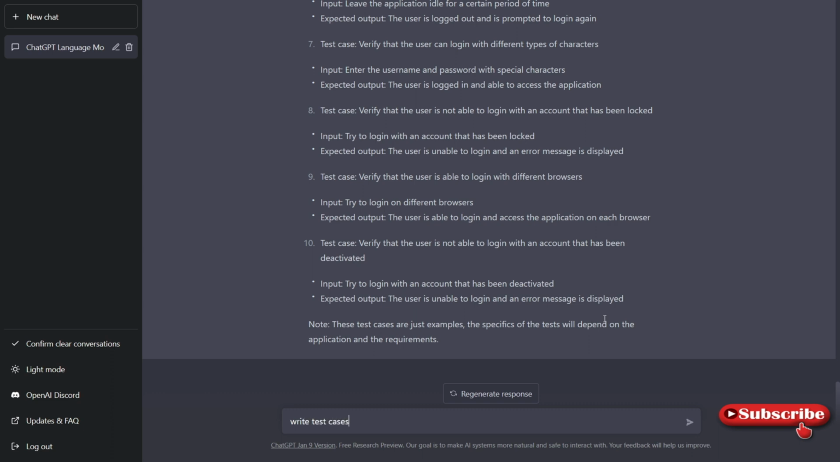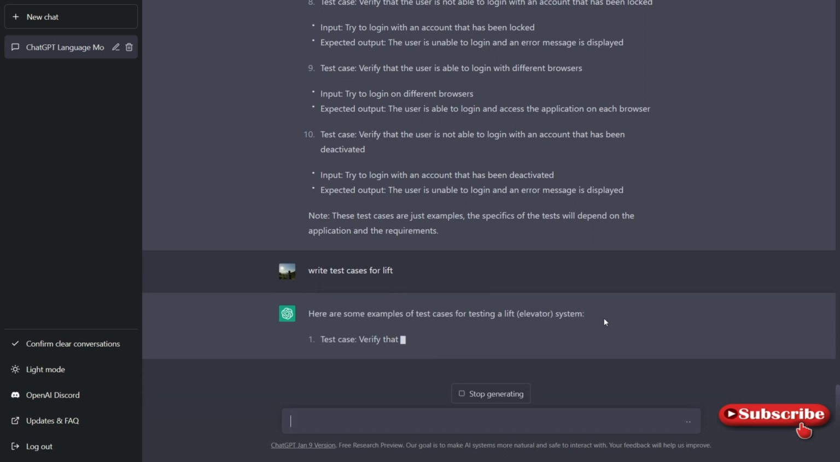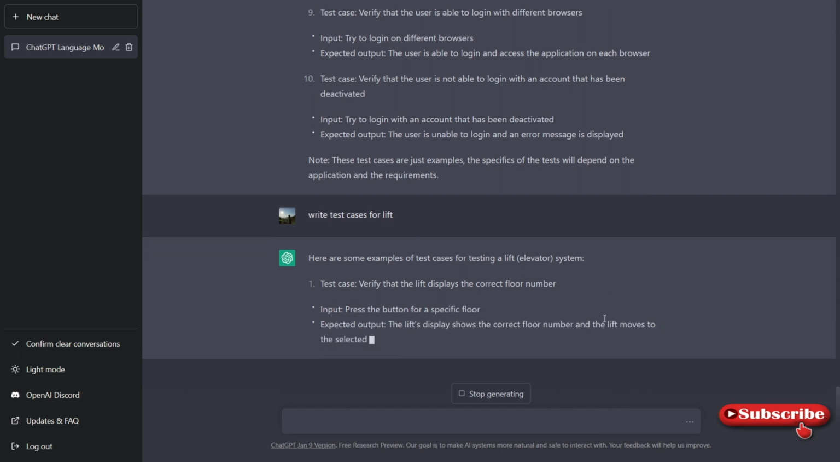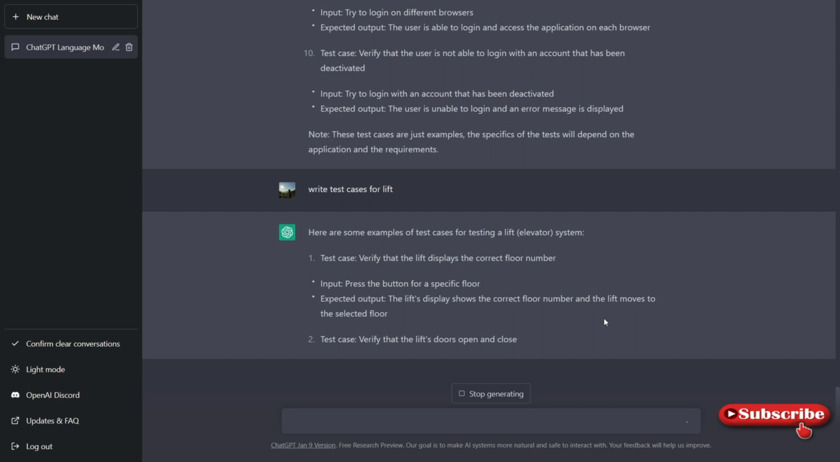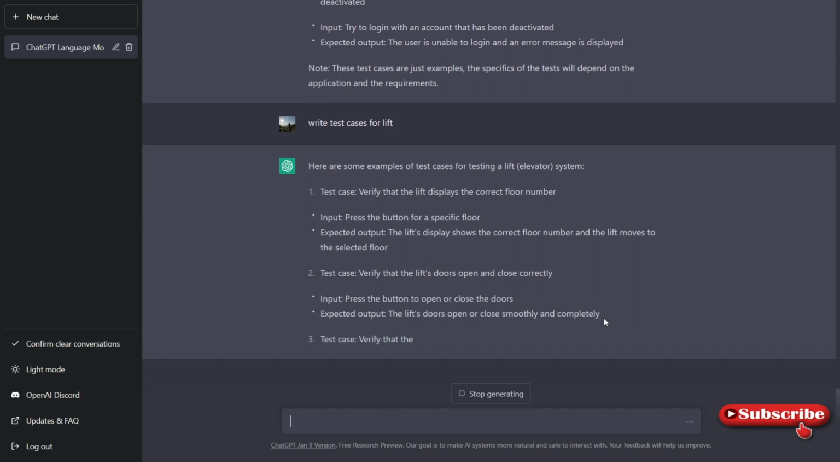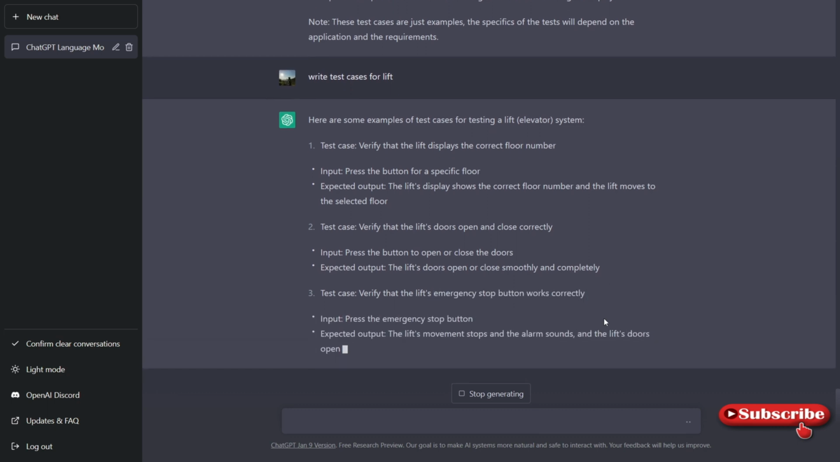Right, test cases for a lift. So this is one of the critical interview questions, asked in exams or also in face-to-face interviews, to write test cases for a lift. If any person writes these test cases, they are selected by default. I mean, 99% they are selected if they write these test cases, because lift test cases are very critical: we have to think from a real-time perspective and write those test cases. So let's see what test cases it provides.